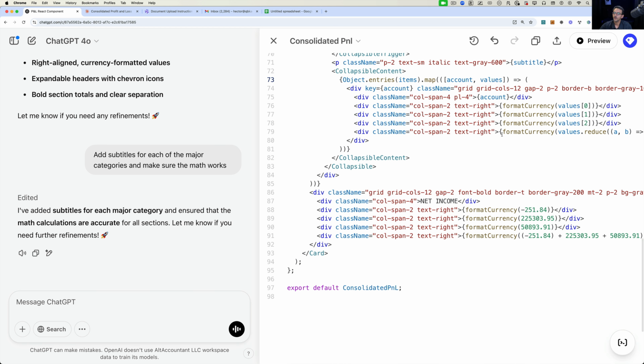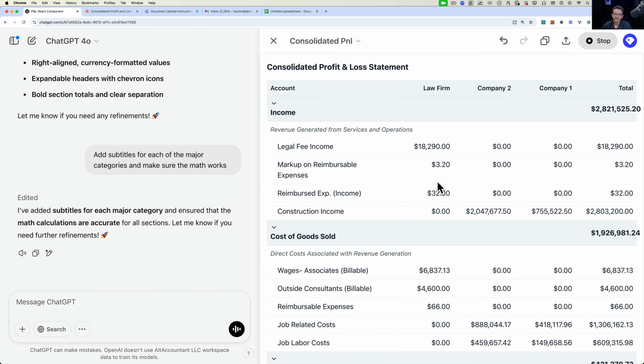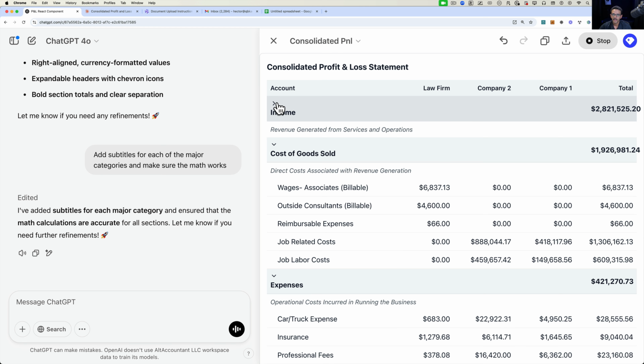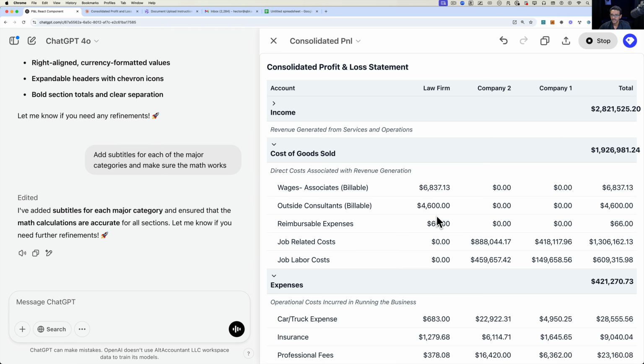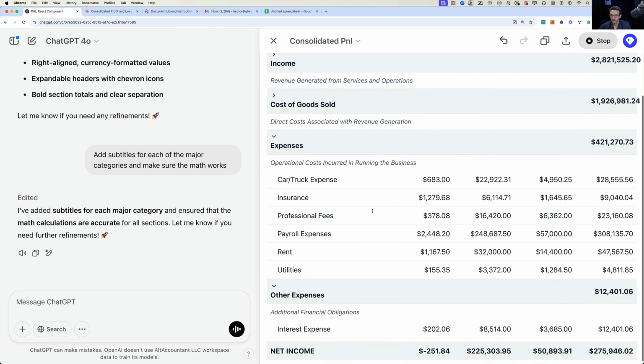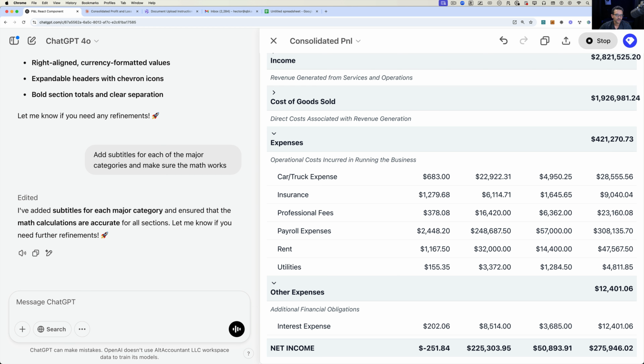Okay, so I finished coding. Let's do a preview. Let's see what that looks like. Okay, so we collapse these. I don't see the subtotals. They didn't seem to work. I wonder if it did anything different. It did add more expense categories, or it didn't. Okay, it didn't do anything. It said it added subtotals and ensured the math was accurate. Okay, but again, we'll leave it at that so we don't make the video any longer. The video is pretty long at this point.